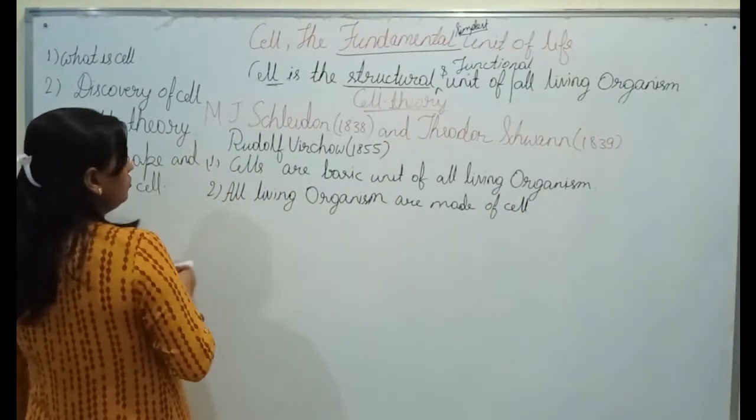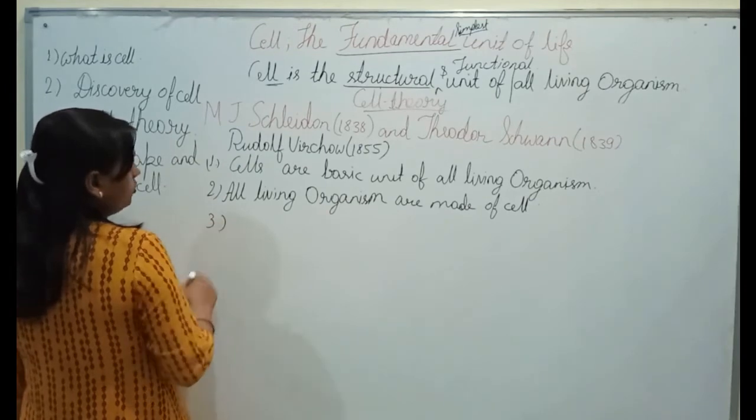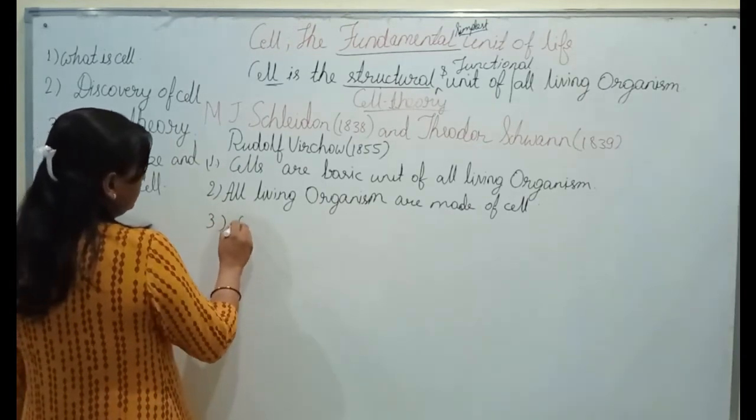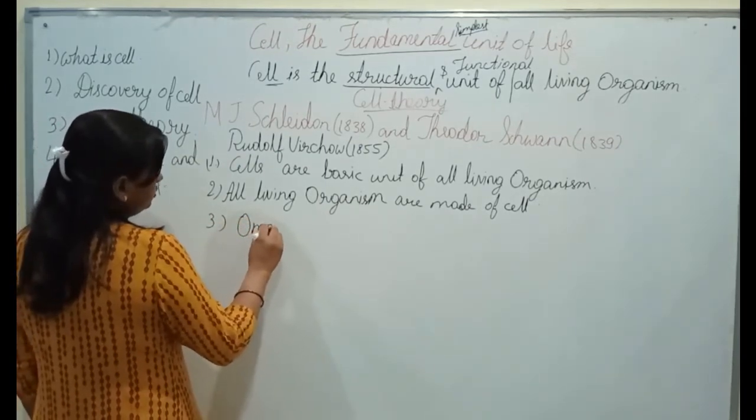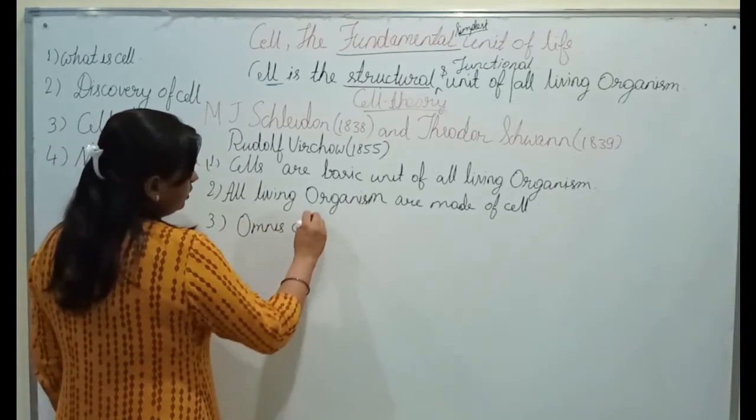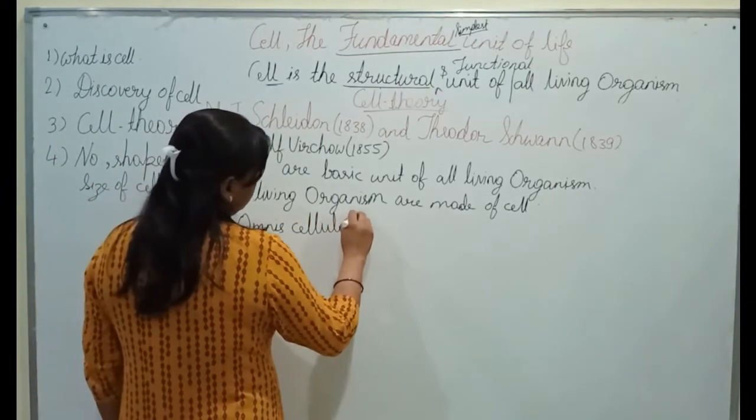Cells are the basic unit of all living organisms. And the third point given by Rudolf Virchow, that phrase is omnis cellula e cellula.